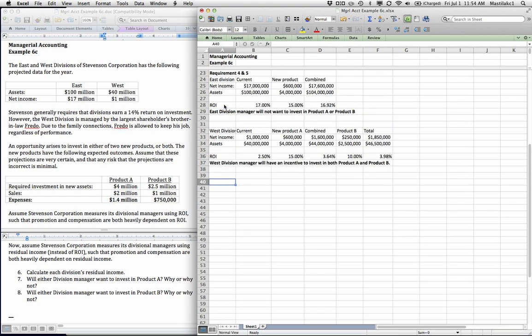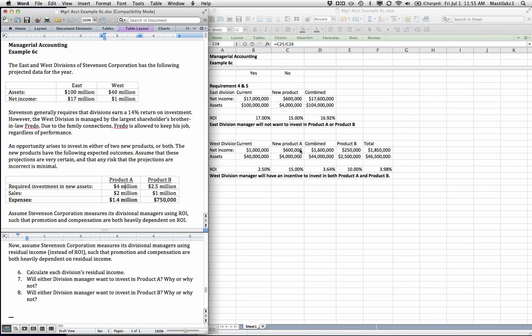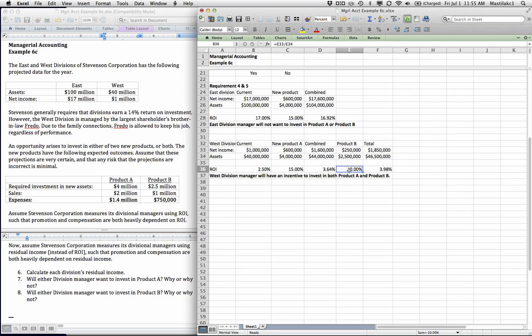If you look back at the problems that we had with return on investment, the problems really came for a couple reasons. First of all, we've got this percentage deal where if you combine a lower percentage with a higher percentage, you are creating an average, and that means that a high-performing manager will only want to invest in extremely high-performing products that will bring the ROI up even further. And the manager won't have an incentive to invest in products that bring the ROI down, even if top management would like them to. The flip side of that is your poor performing managers will have an incentive to invest even in poor performing products as long as they're better than what they're currently doing. So that's that percentage averaging problem.